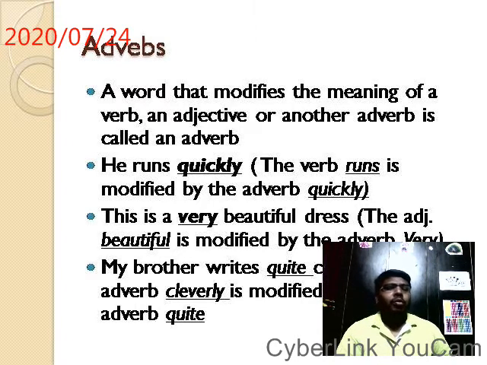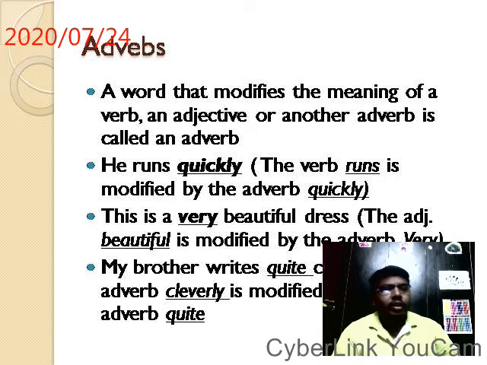Adverbs are also a kind of adjectives, but adjectives can only modify a noun or pronoun, whereas adverbs can modify a verb, an adjective or another adverb. So you see the difference between adjective and adverb.